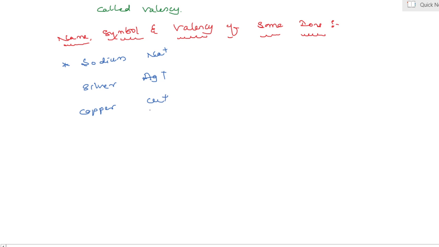Yes, some non-metallic elements like hydrogen H+, or bromide Br-.